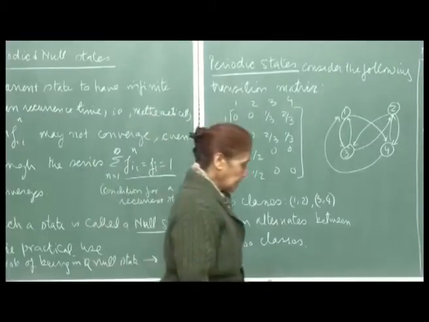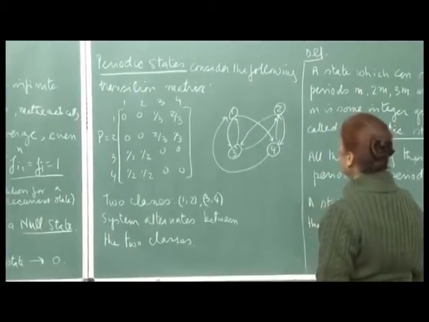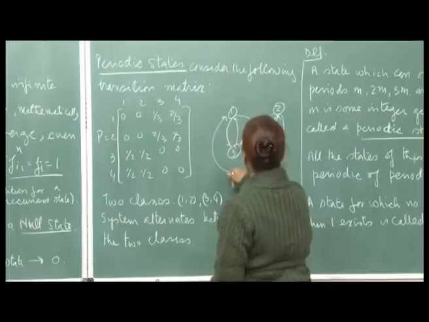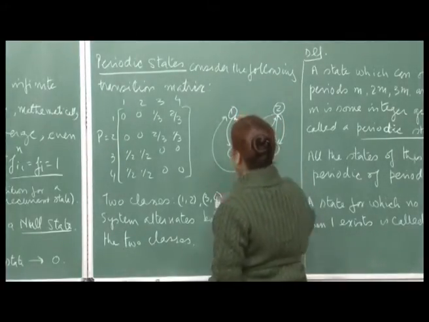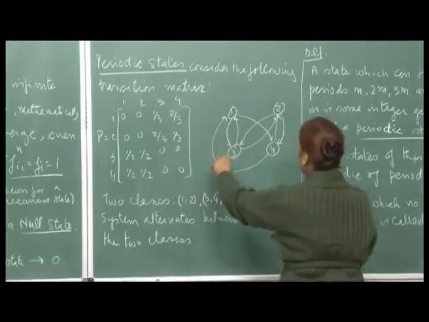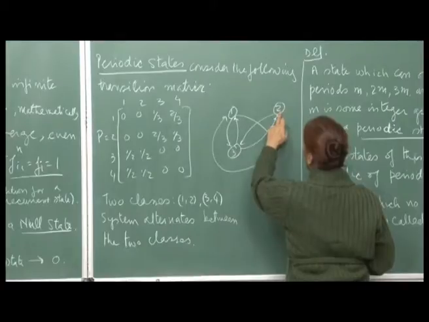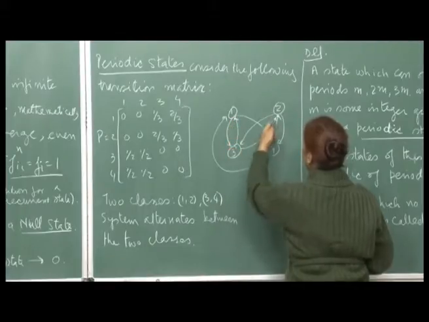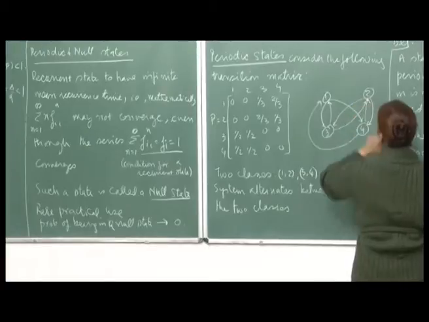Now, let us talk about periodic states. Consider the following transition matrix and the corresponding transition diagram. You can see immediately that from 1 you will either go to 3 or to 4, and from 2 you will go to 3 and to 4. Then from 3 you may go to 1 or 2, and from 4 you may go to 1 or 2.